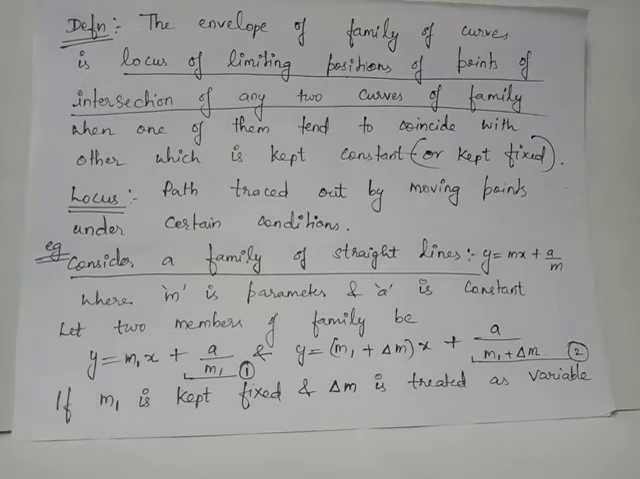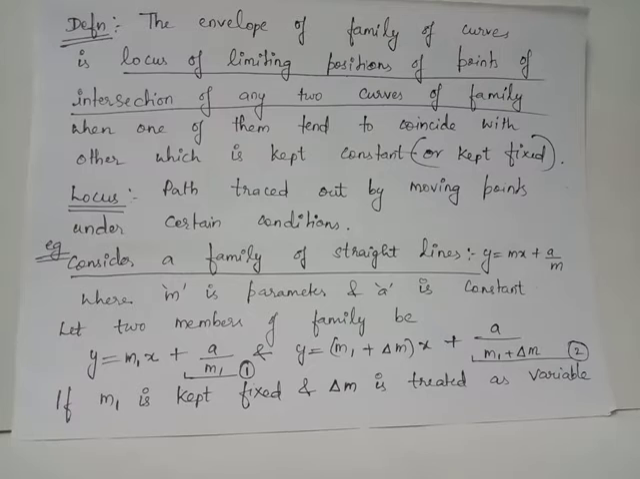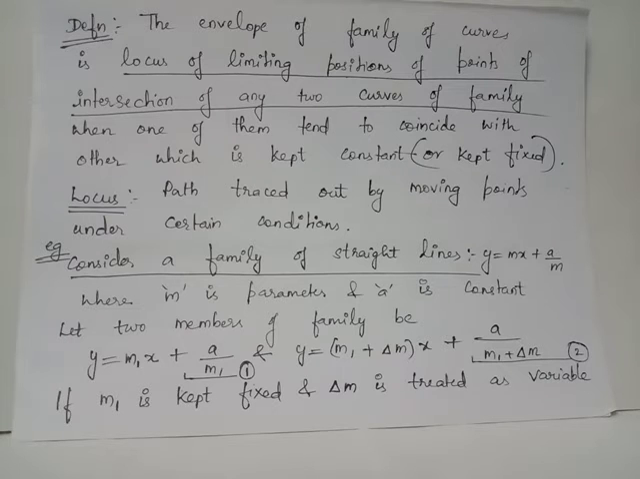Let us consider its consecutive line or consecutive member in this family given by equation 2, which is obtained by giving the value m1 plus delta m for the parameter m. Delta m is a very small value, and hence we consider the line represented by equation 2 as the consecutive line to equation 1. Considering equations 1 and 2, you will keep m1 as fixed and delta m as a variable. Since delta m is a variable, when delta m tends to 0, the line given by equation 2 coincides with the line given by equation 1.